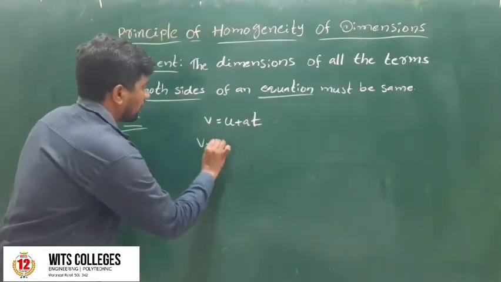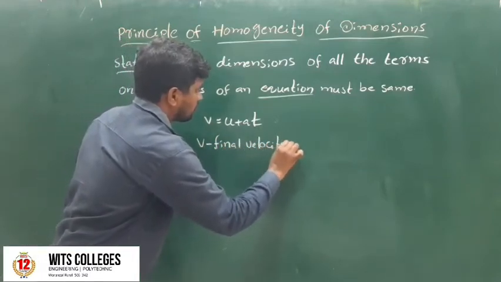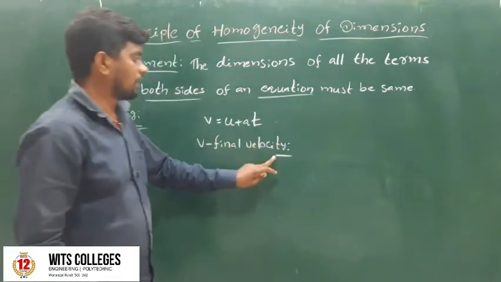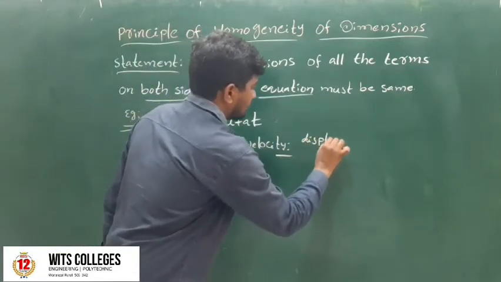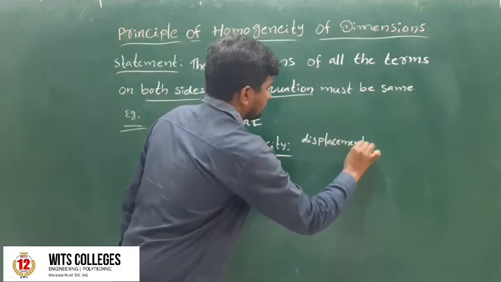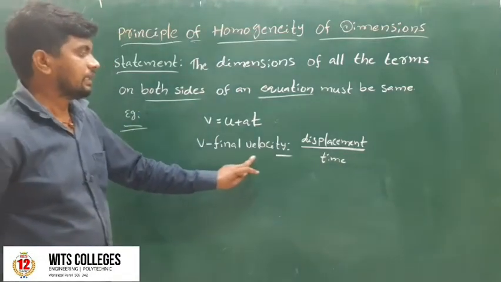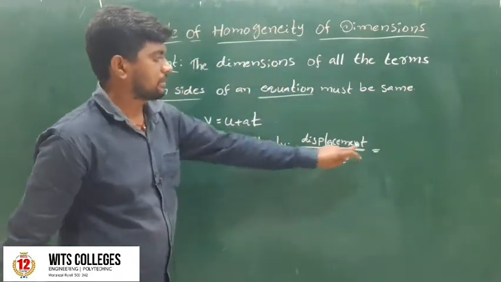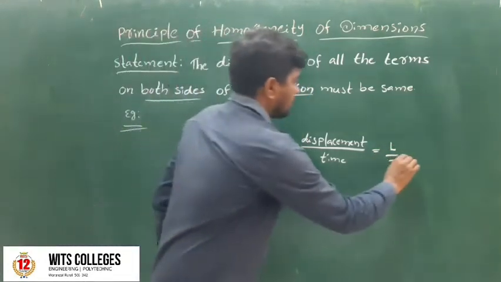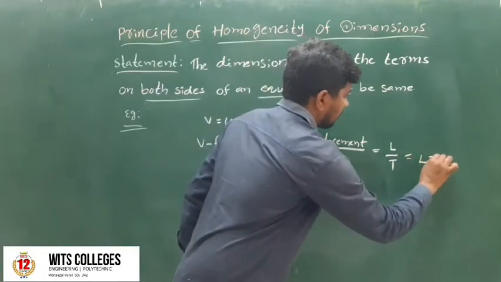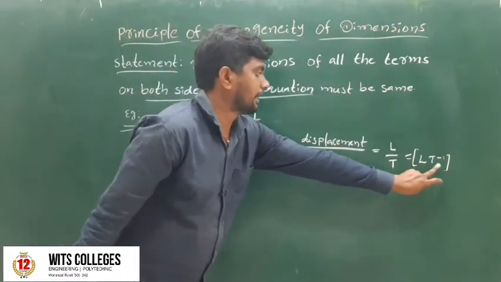v is the final velocity. The formula of final velocity is displacement by time. The dimension formula of displacement is L, and the dimension formula of final velocity is L t to the power of minus 1.